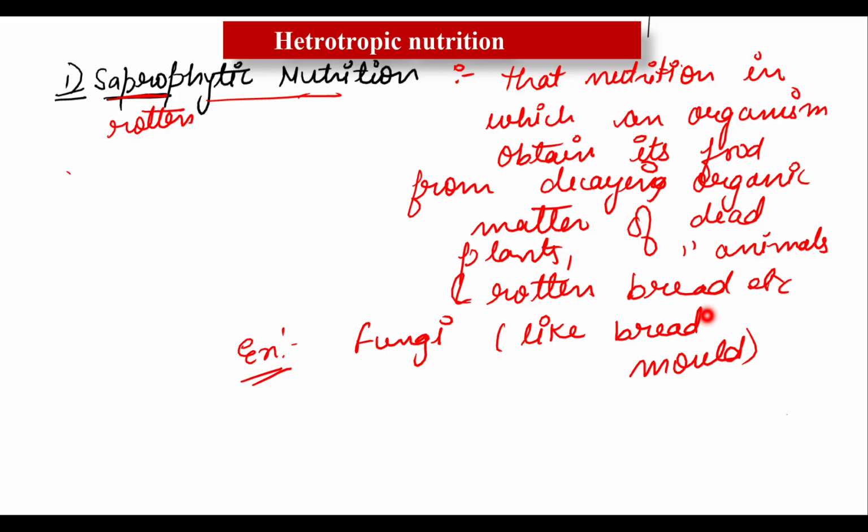Yes, fungi like bread mold, mushroom, even yeast, they develop on dead and decaying matter. Any bacteria are saprophytes. So we know fungi and bacteria are a kind of plant, so we can also say that saprophytes are plants which feed on dead and decaying organic matter. Is it clear to everyone?